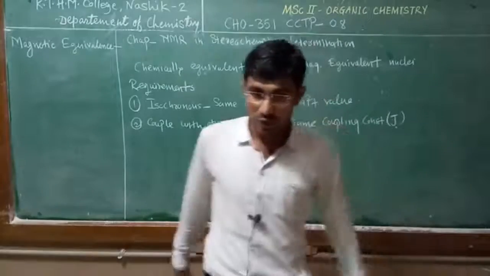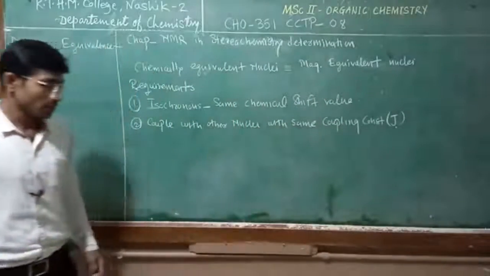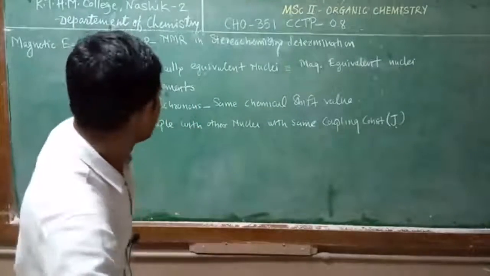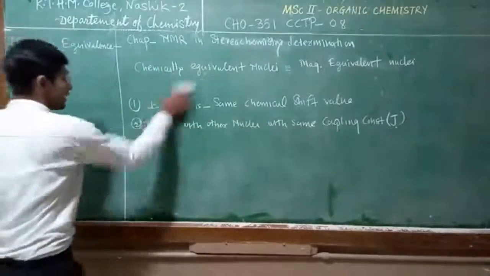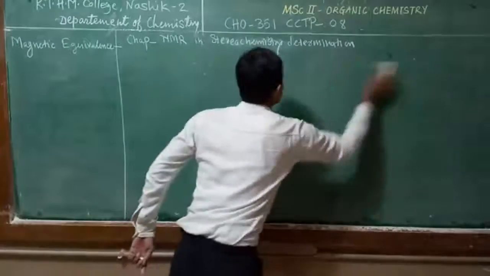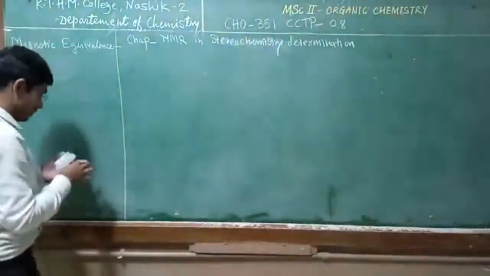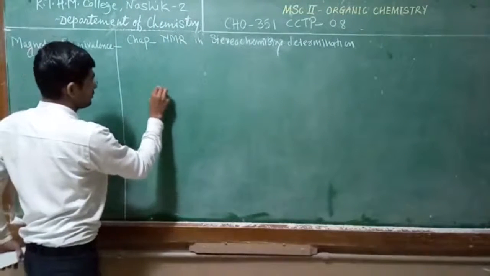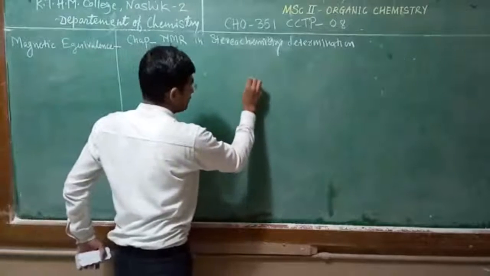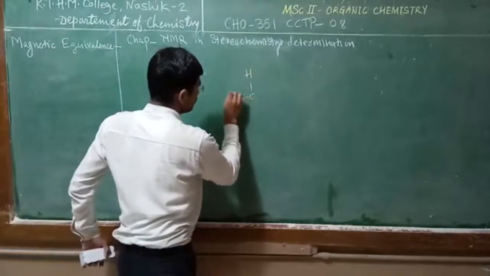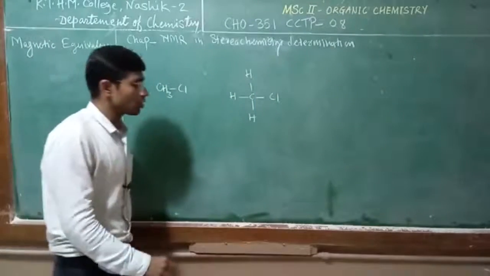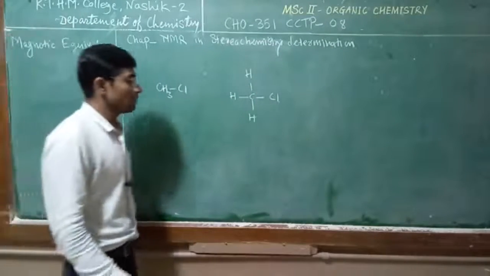To understand this concept we take an example. Firstly, we take the example of methyl chloride. In methyl chloride these three methyl protons are chemically and magnetically equivalent.